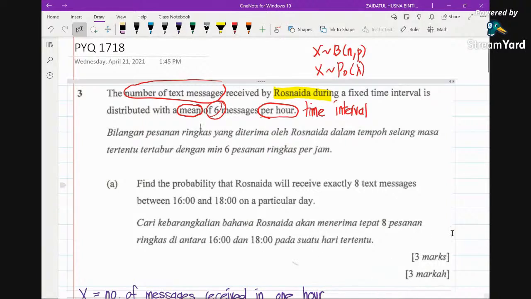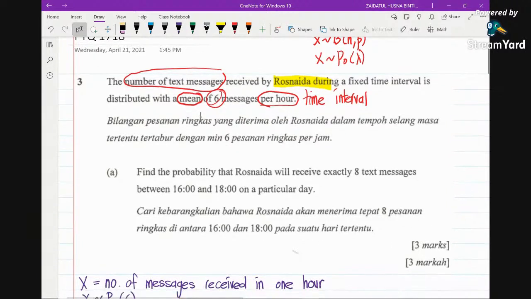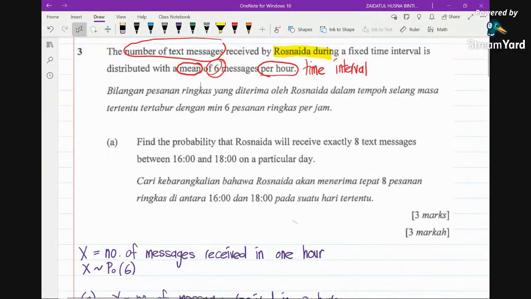My advice is every time you have this, please declare your random variable. You may see here I declare the variable X to be the number of messages received in 1 hour, because it's stated here per hour. So X is distributed using Poisson distribution with lambda 6. Now there are 3 marks here, so the tip is to allocate only 3 minutes for this particular question.